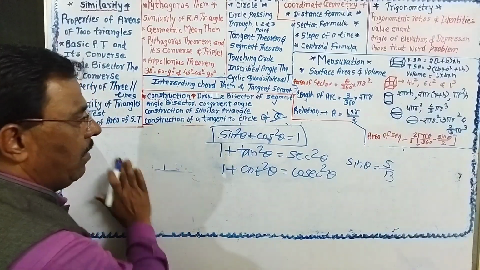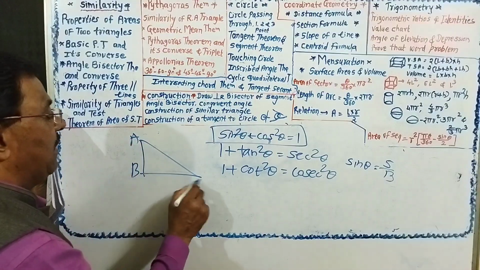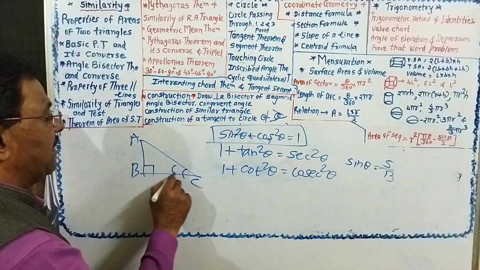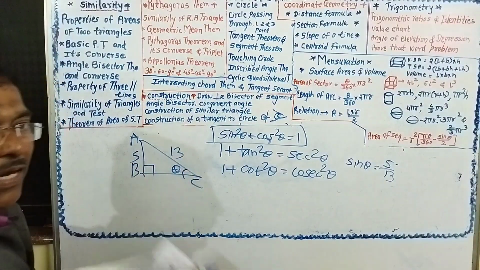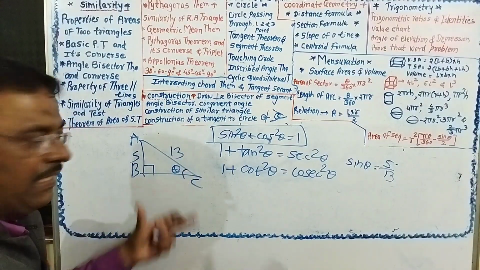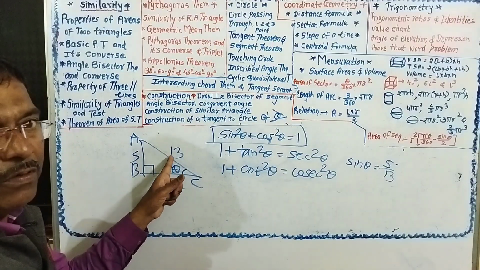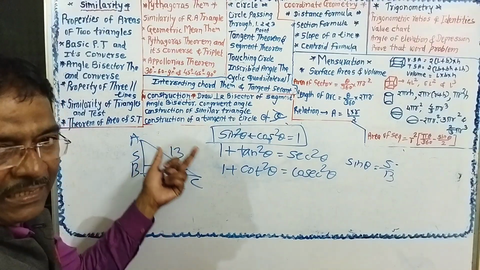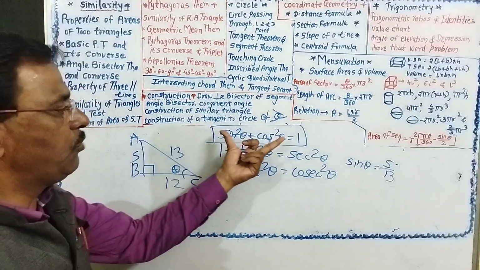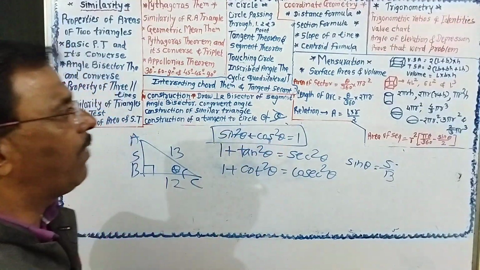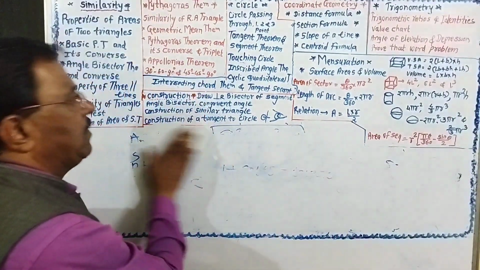then you can solve with the help of a diagram. This is the triangle ABC. This is the 90 degrees. This is theta. Opposite 5, hypotenuse 13. By using Pythagoras, can you find BC? This is 12. So cos theta is equal to adjacent upon hypotenuse, 12 upon 13. But if they have asked by using identity, you must use this formula. This is the main fact while solving the trigonometric ratios.